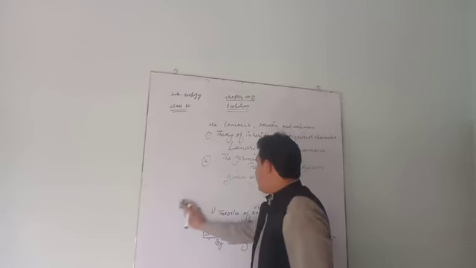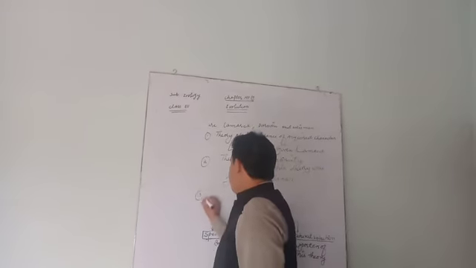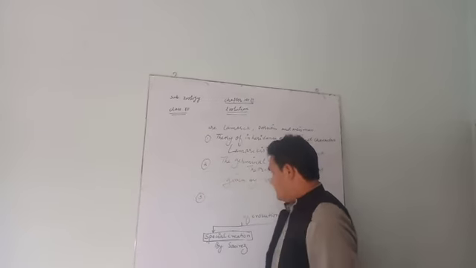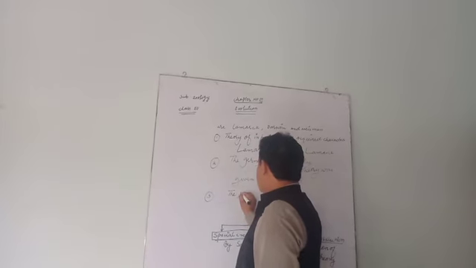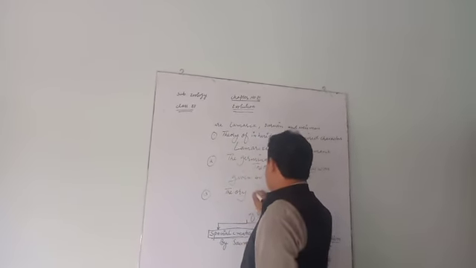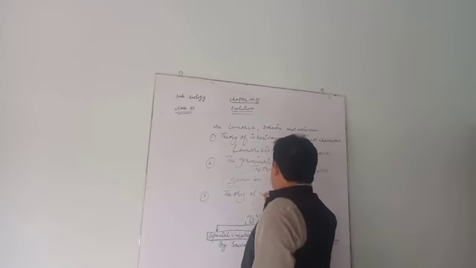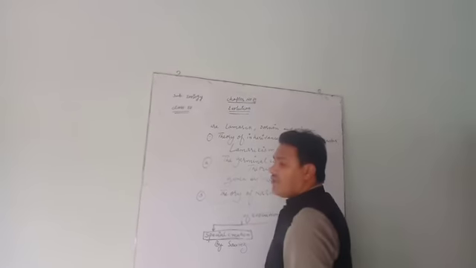Then another theory, number 3, is the theory of natural selection. The theory of natural selection was given by Darwin.